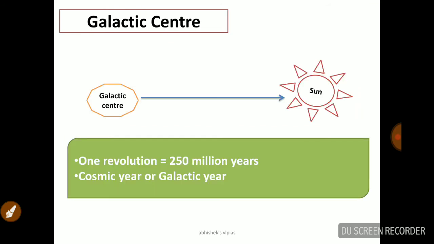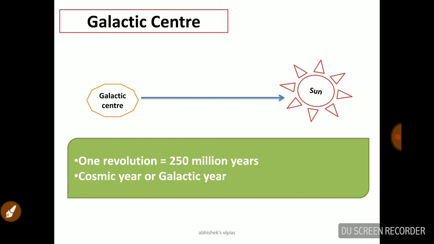And there is one important point to know here, the galactic center. The galactic center is the center around which the sun revolves. So it is a point in the Milky Way around which the sun is revolving, and the planets are revolving around the sun. So the sun is revolved around by the planets and the galactic center is revolved around by the sun.